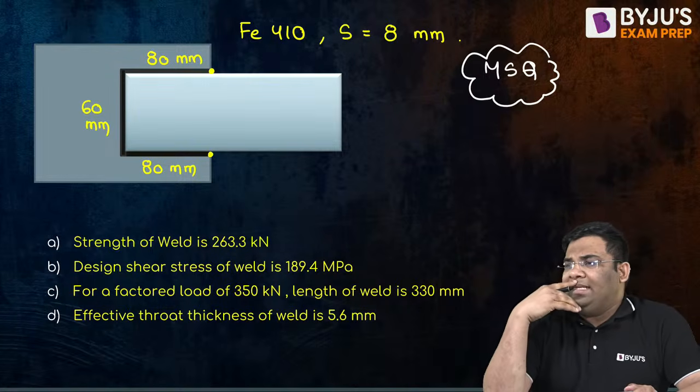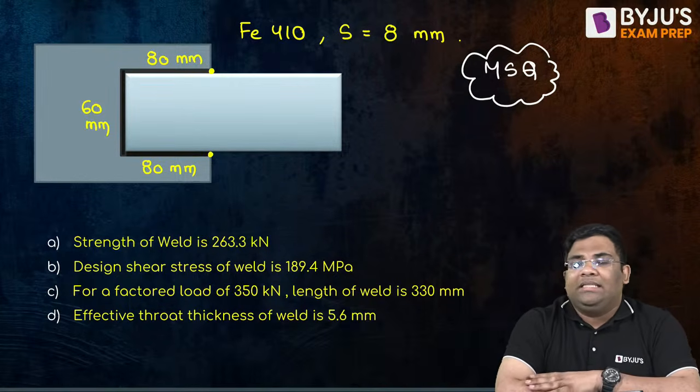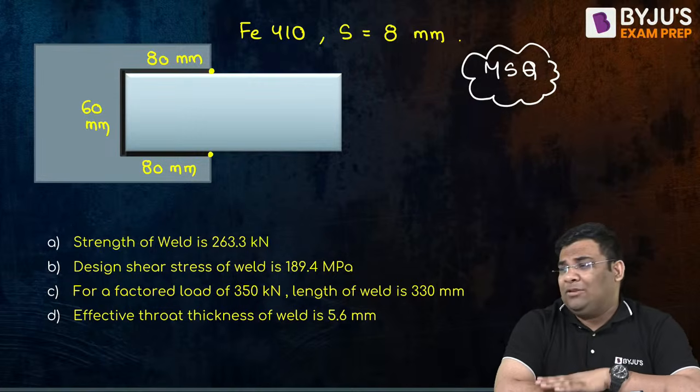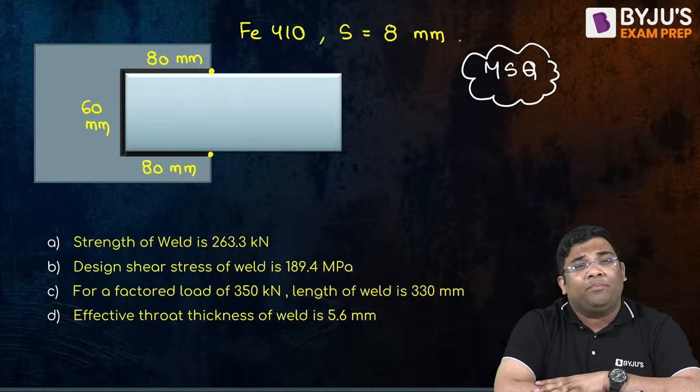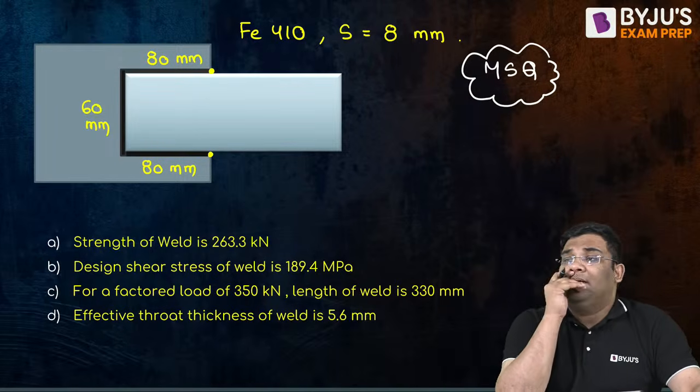So first tell me, is option D correct or not? Can you just mention in the comment section? Is this option D correct or wrong? Effective throat thickness, is it 5.6 or something else? Please tell me. Is it correct or wrong?